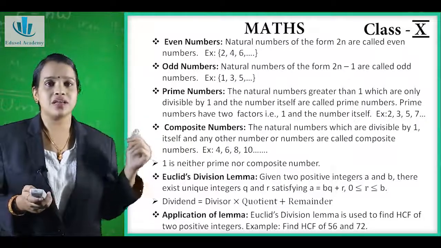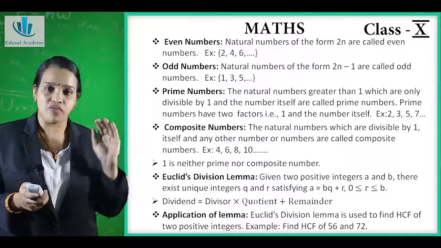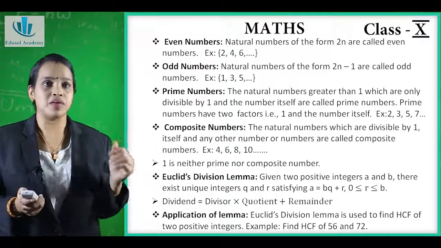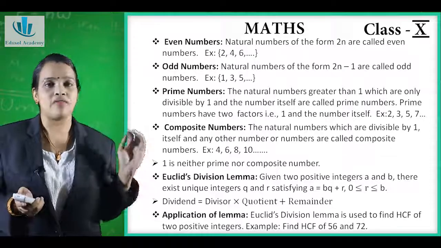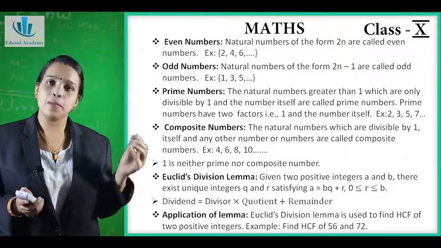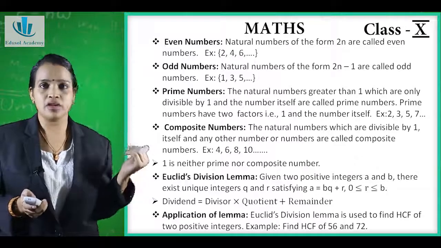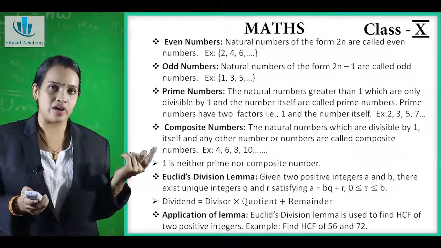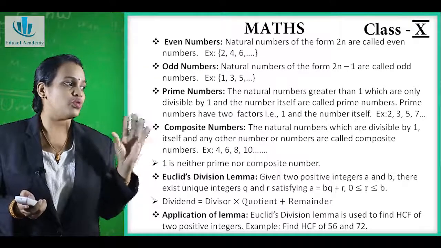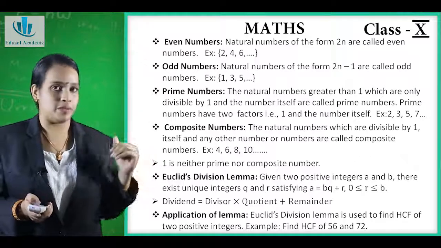Prime numbers. The natural number which is greater than 1 and which is divisible only by 1 and the number itself is called a prime number. That means a prime number has the factors 1 and the number itself. We will take the example 2. You know 2 is a prime number because it has the factor 1 and the number 2 as its factors. So 1 and 2 are the only two factors, so it is a prime number.